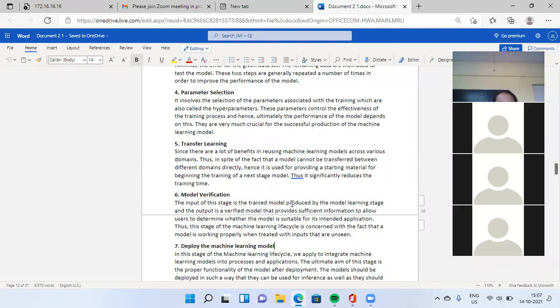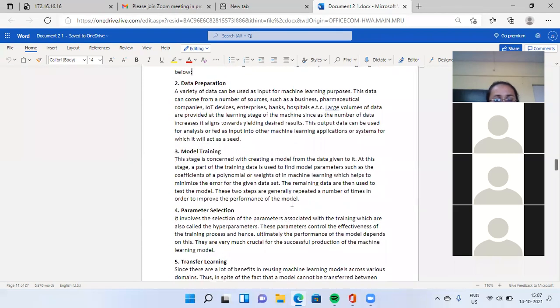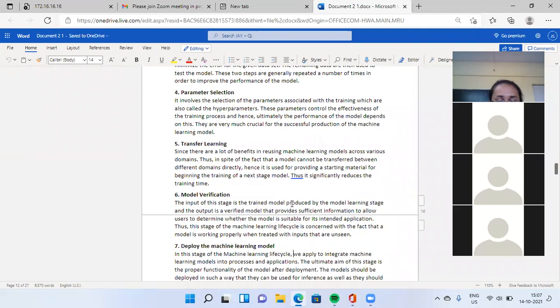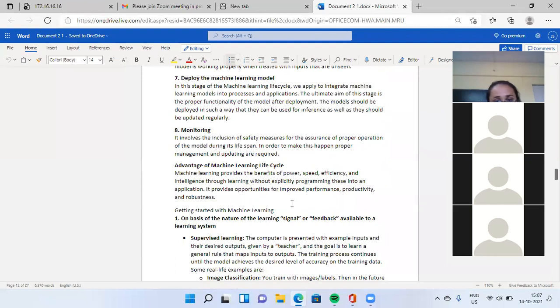You have to build the model, prepare your data for the model, use different models for training, use parameter selection, next transfer learning, then after the learning process you have to verify whether your selected model is correct or not, next deploy your machine learning model, and last one is monitoring.